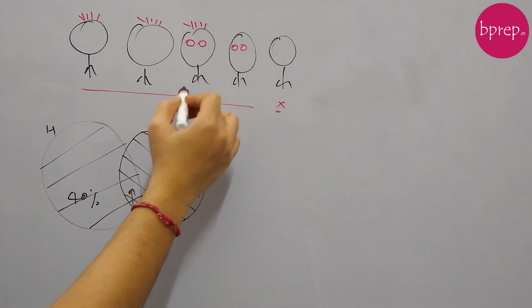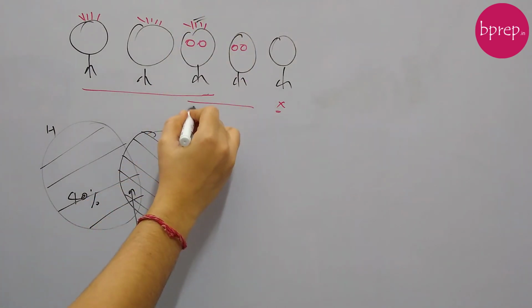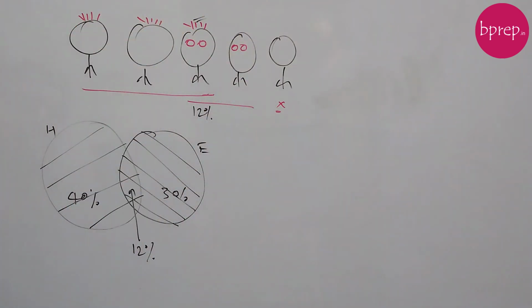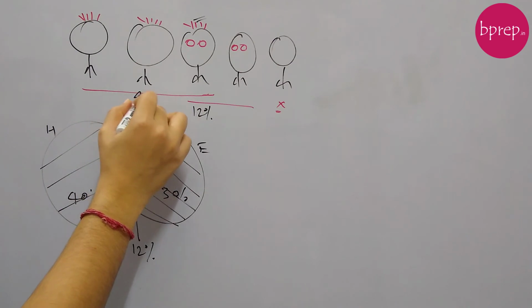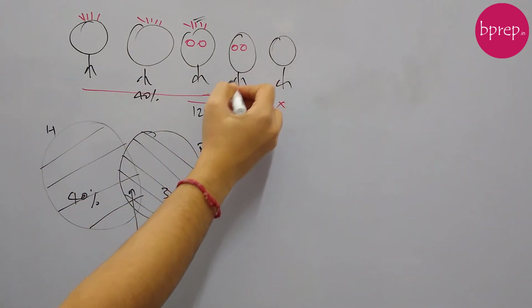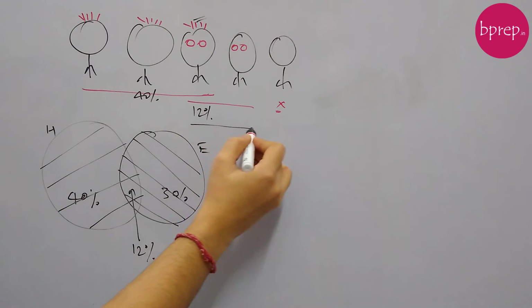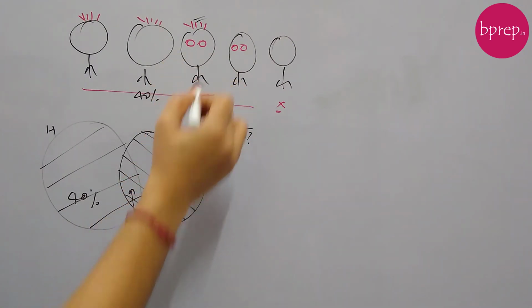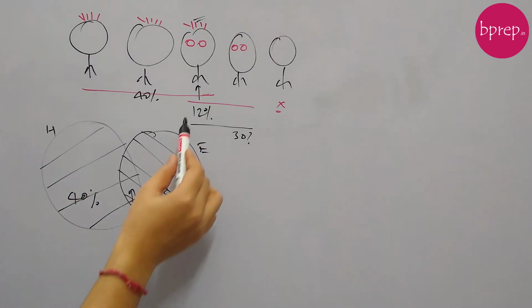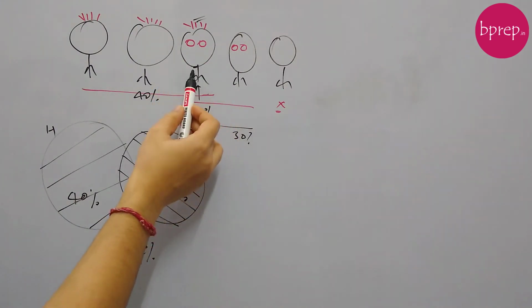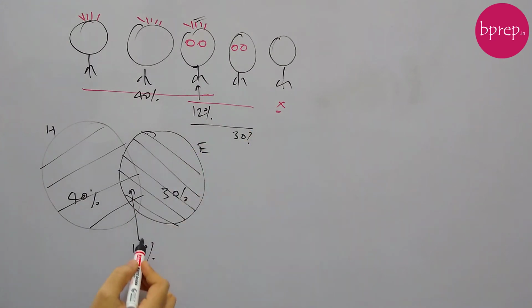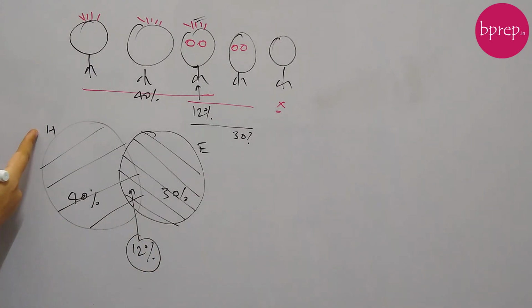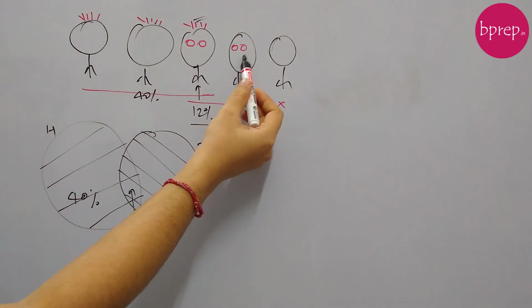Now let's see here. So this guy is having both, right? So 12% people are having both. 40% are having brown hair. This is 40%, and 30% are having brown eyes. So this is 30%. These two are having brown eyes, and 12% is having both, because this guy belongs to both the categories, right? So here these 12% people belong to both the categories. So we need to subtract them from both these categories. Then only we'll get those people who are having exactly brown hair and those people who are having only brown eyes.